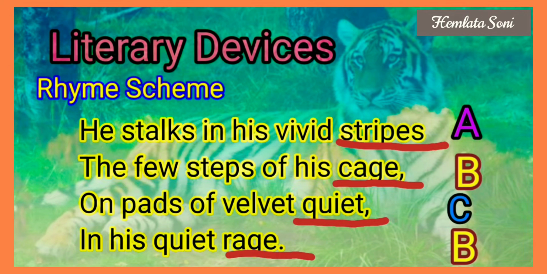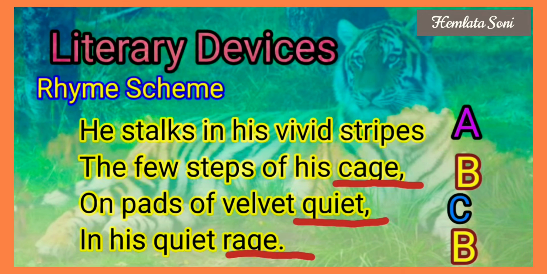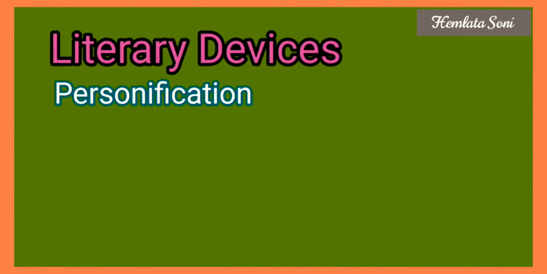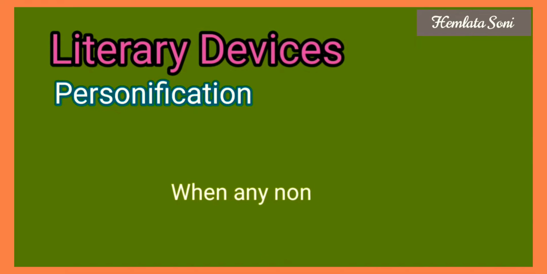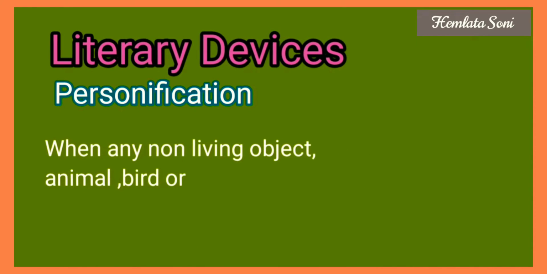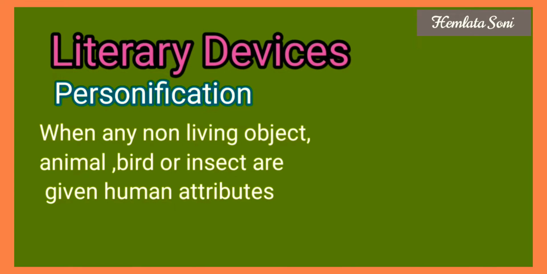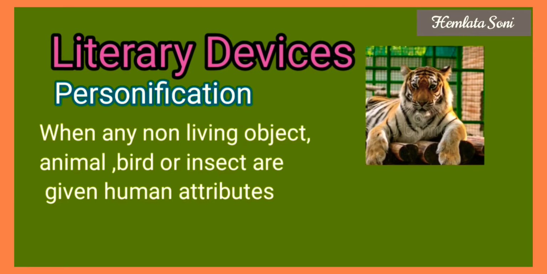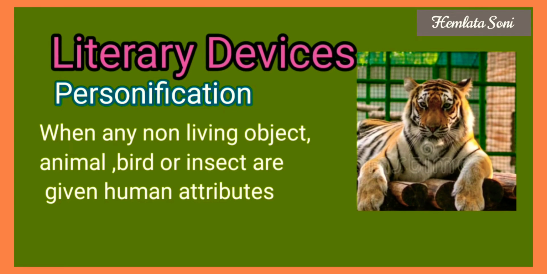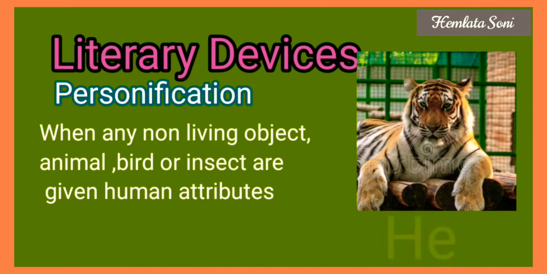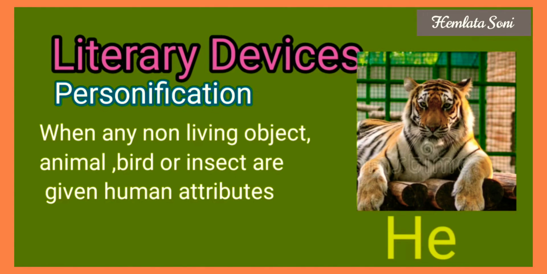Now you will make the rhyme scheme of the remaining stanzas of the poem. The second device is personification. When any non-living object, animal, bird or insect is given human attributes, then it is called personification. So throughout the poem, the poet has used "he" for the tiger, and the tiger is an animal. That's why the personification device is used in this poem.